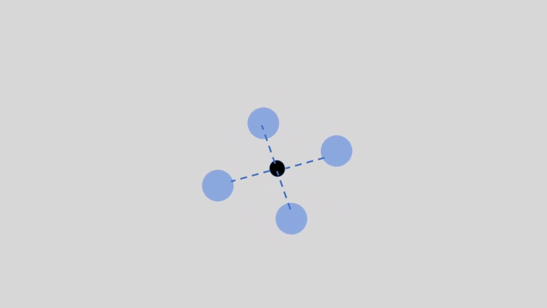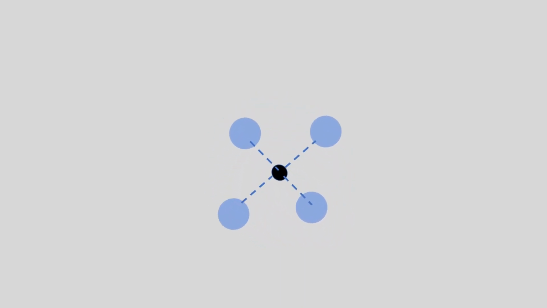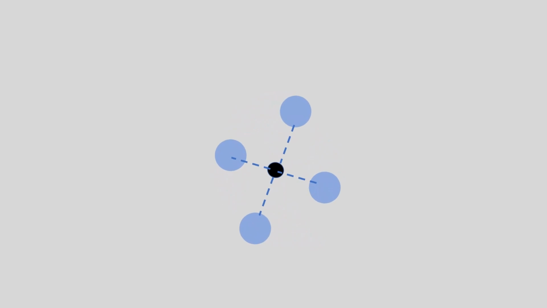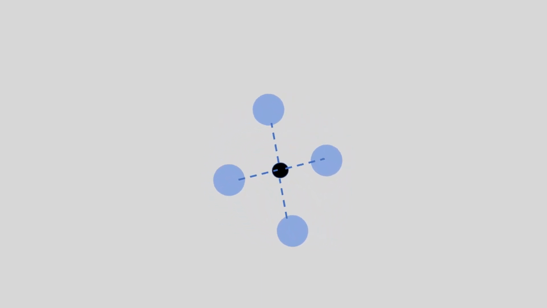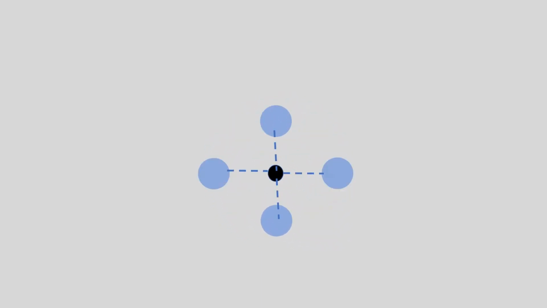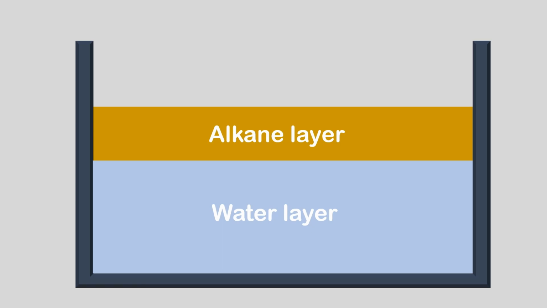However, since alkanes are nonpolar yet water is polar, the molecules cannot form stable electrostatic attractions. As a result, the alkane molecule is repelled. And this explains why alkanes are immiscible with water. As a result, we observe that when alkanes are mixed with water, we shall have two layers, the water layer and also the alkane layer.